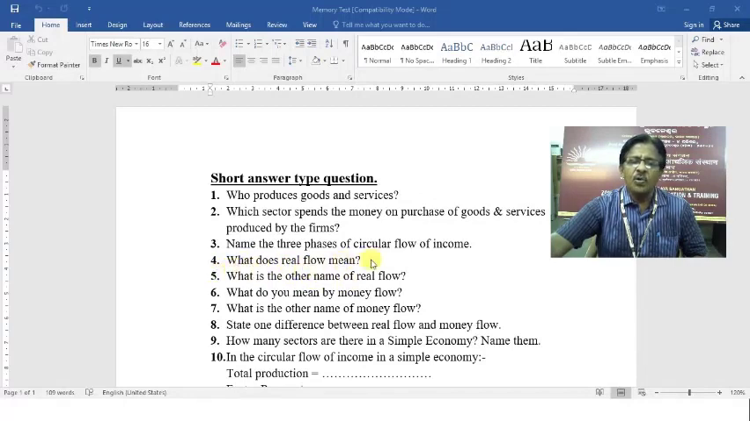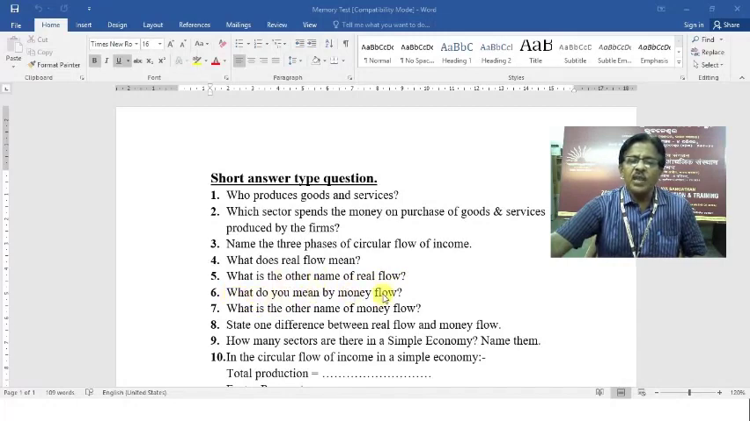What does real flow mean? What is the other name of real flow? Suppose when I read this question, to my mind, as I have listened to the presentation, the real flow is otherwise known as physical flow. So what is the other name of real flow? The physical flow. That is just an example I am showing to all of you.